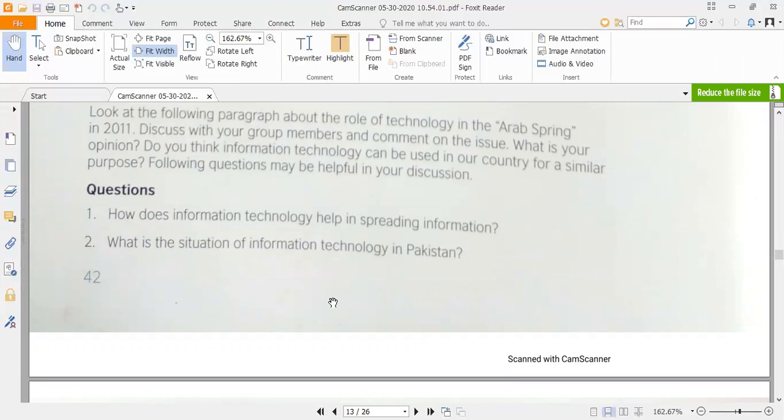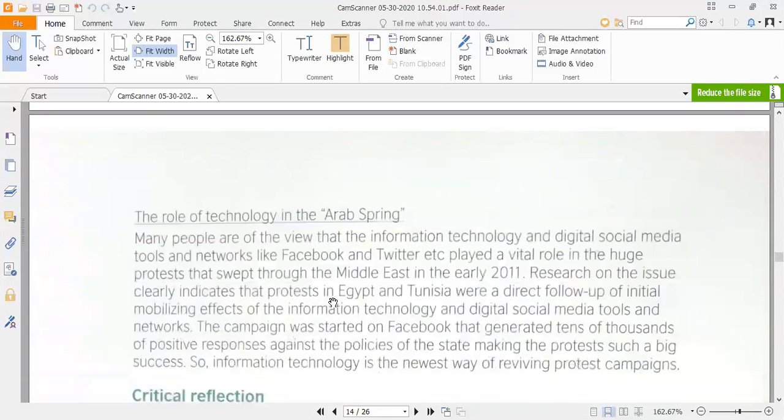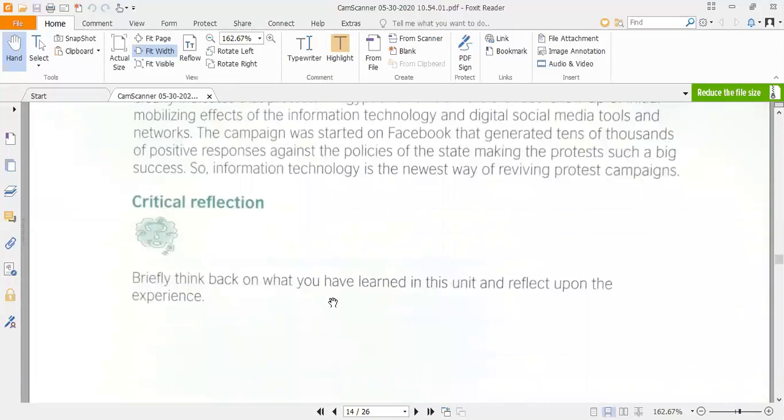And now we have two questions as well here. How does information technology help in spreading information? How is the information being spread or widened through the help of information technology? You have to give a list, you have to give ways for spreading information through information technology. The second question is, what is the situation of information technology in Pakistan? What is the condition of IT in Pakistan? You have to give an answer to this question as well.